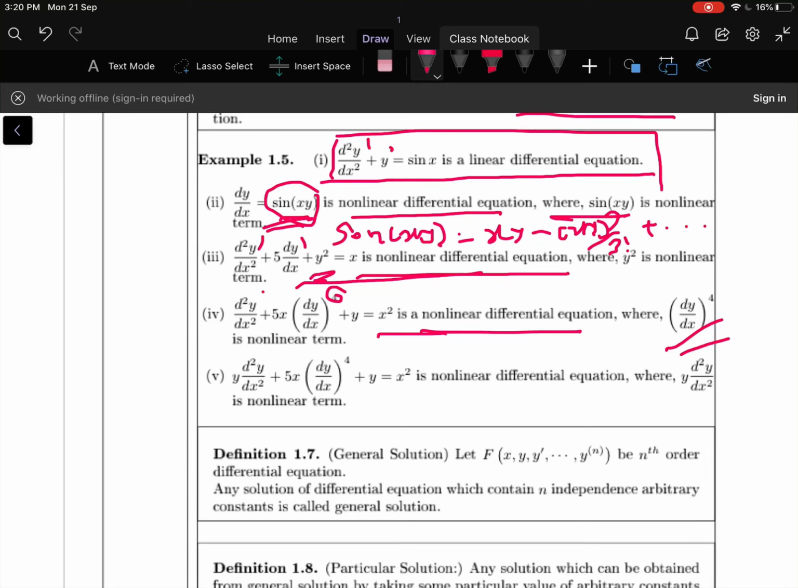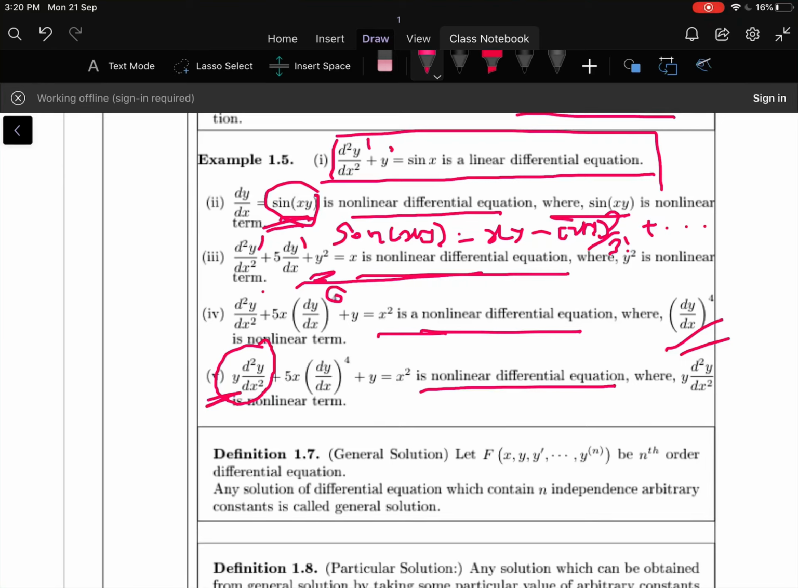Let us move to the fifth one. y into d square y by dx square plus (5x into dy by dx) whole to the power 4 plus y is equal to x square. Again it is a non-linear differential equation, where y into d square y by dx square is a non-linear term, because the second condition of linearity fails: y and its derivatives are multiplied together. Therefore this is a non-linear term.